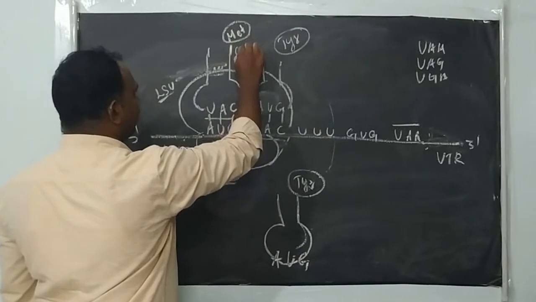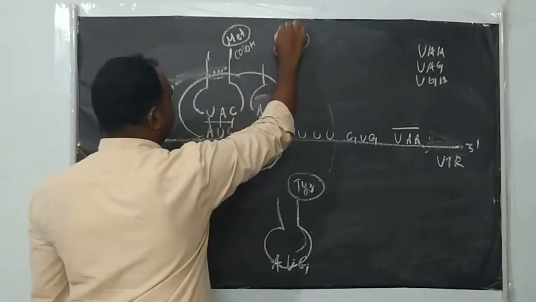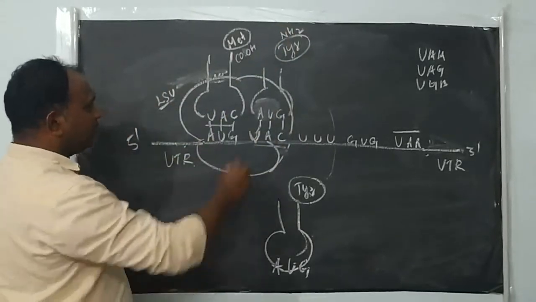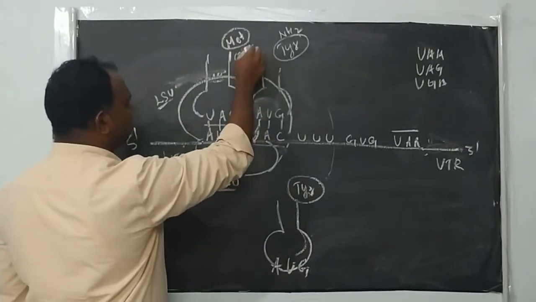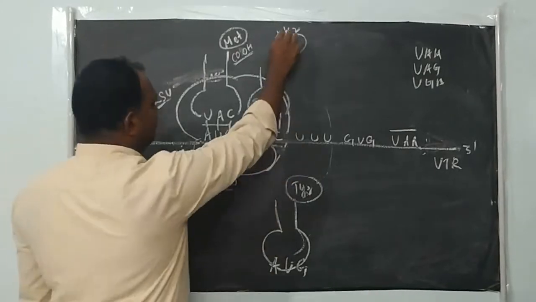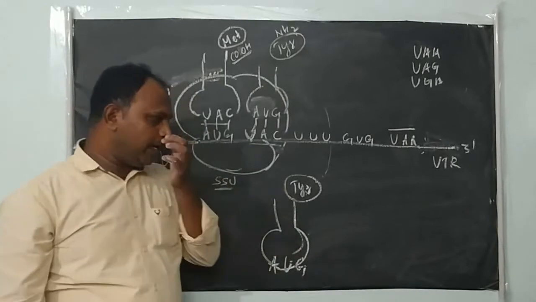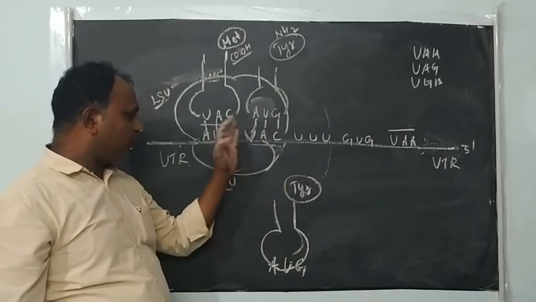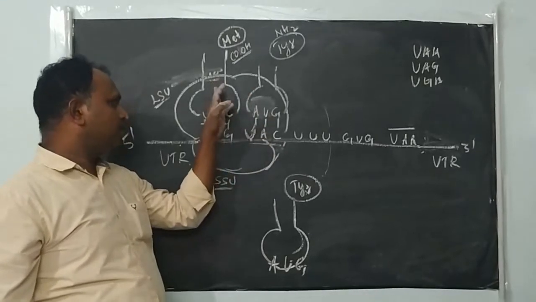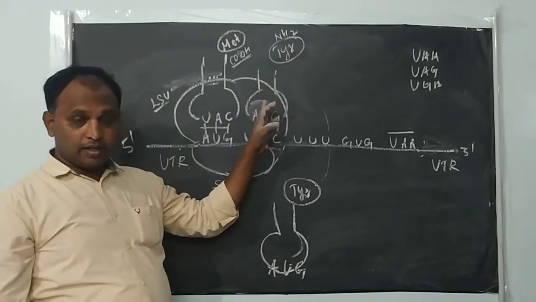The enzyme peptidyl transferase creates the peptide bond between the amino and the carboxyl group of these two amino acids: the carboxyl group of the first initiator amino acid and the amino group of the next amino acid. Are you getting my points? So now both are bound here. This tRNA is present at the P site, and this tRNA is bound at the A site.